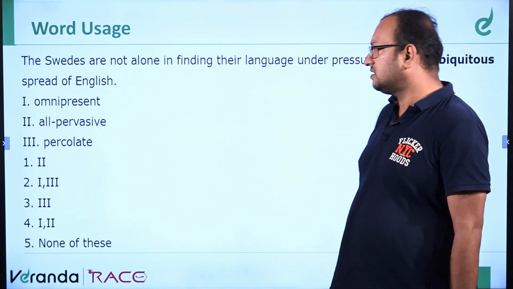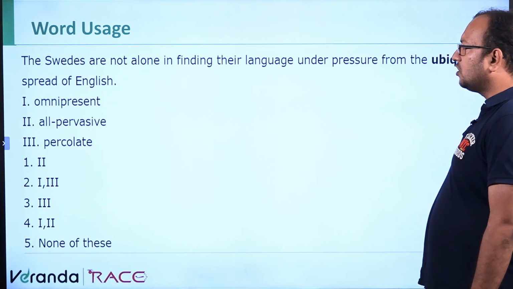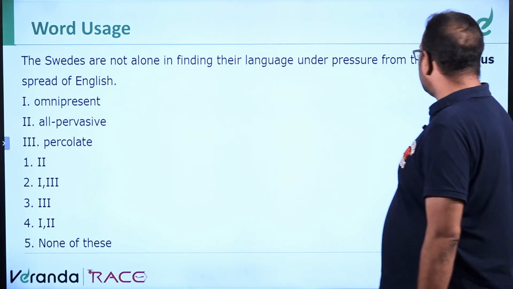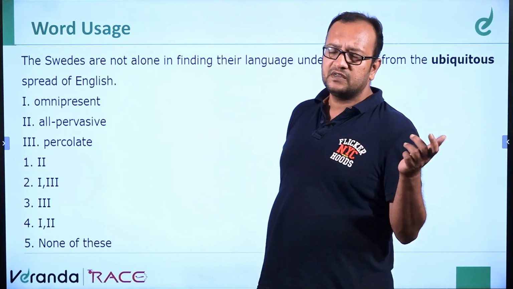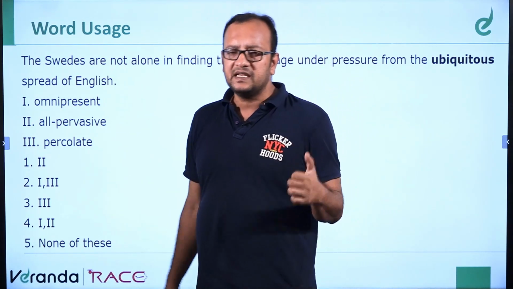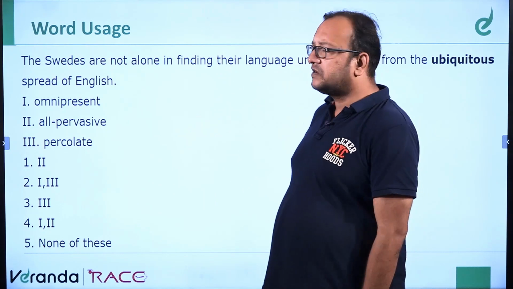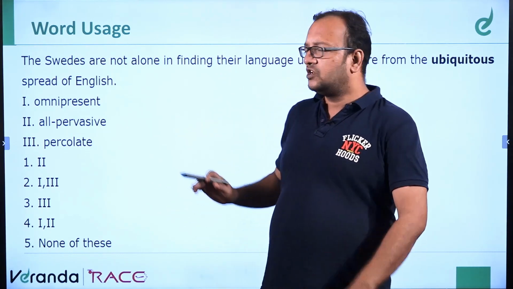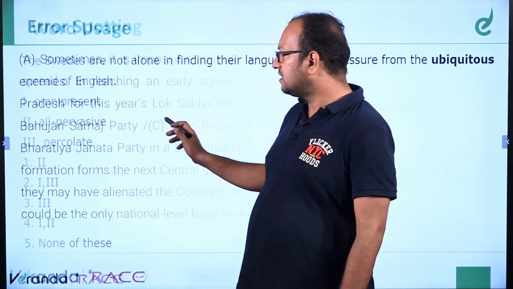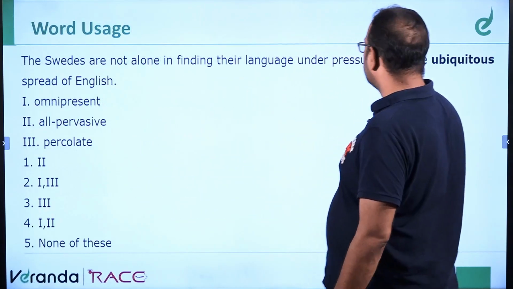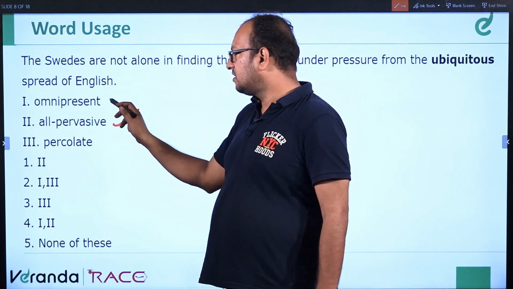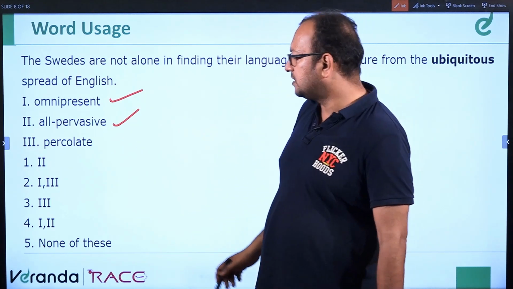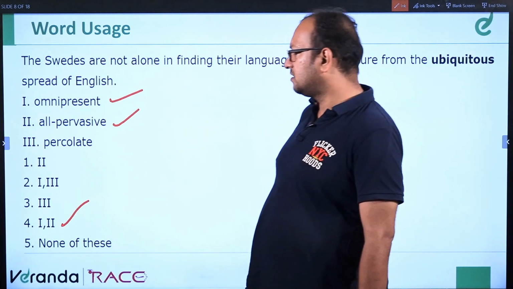Now we have word usage questions. The Swedes are not alone in finding their language under pressure from the ubiquitous spread of English. So we have to find the options that can replace the word ubiquitous. Ubiquitous means present everywhere. So the word is omnipresent. Ubiquitous means omnipresent, which is present everywhere, and all pervasive. These two are options. So 1 and 2 will be the answer.